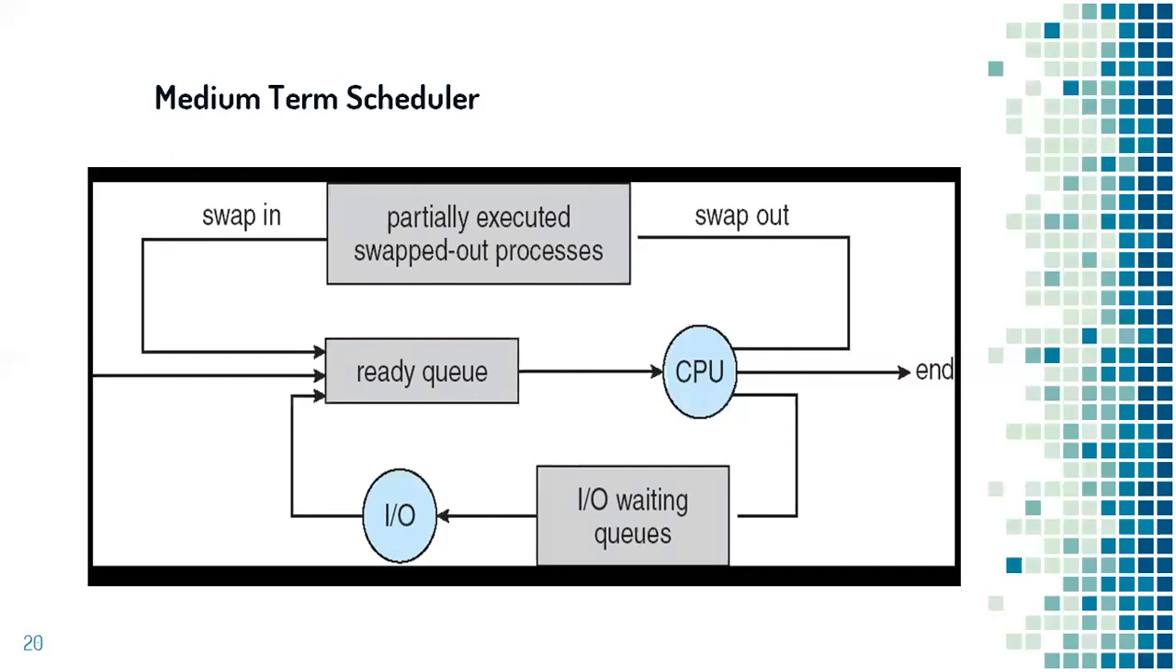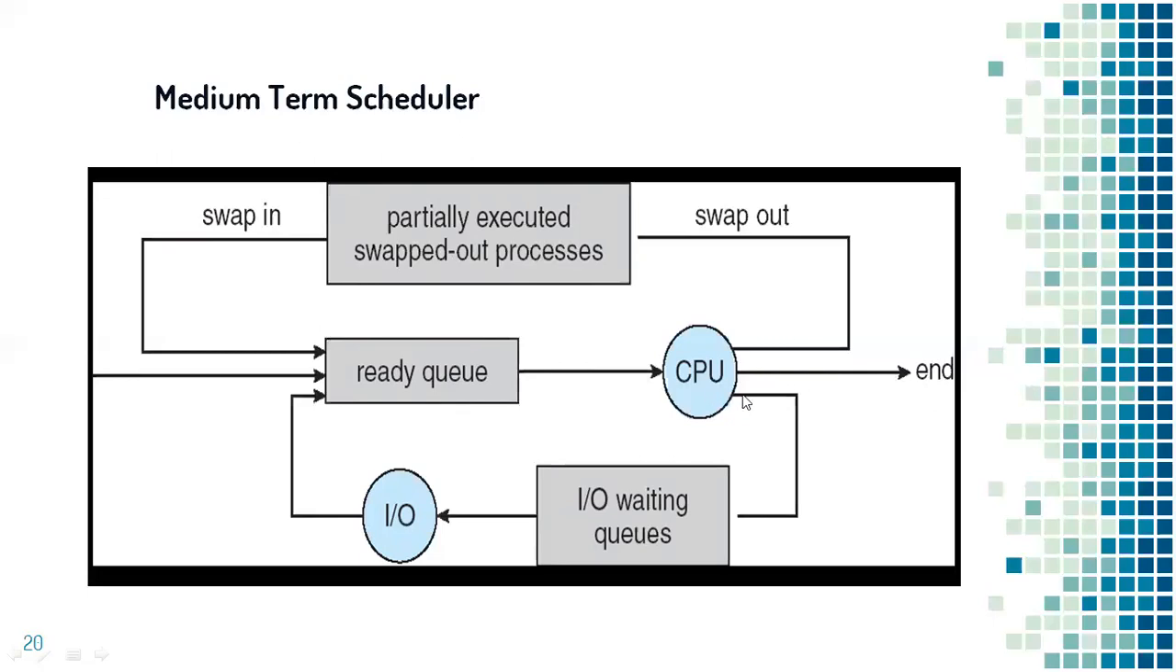Once the load on the CPU reduces after a few processes complete their execution and end, then the medium term scheduler will put the swapped out processes, which were partially executed earlier, into the ready queue again. So these swapped in processes will later get the CPU, they execute and end.